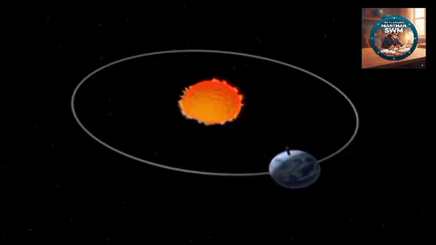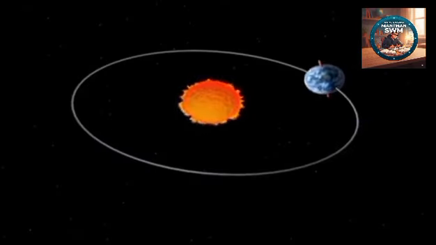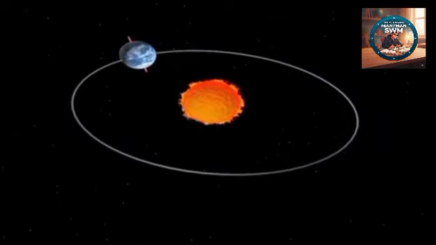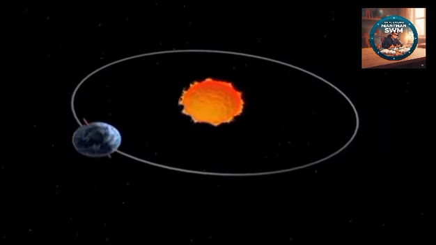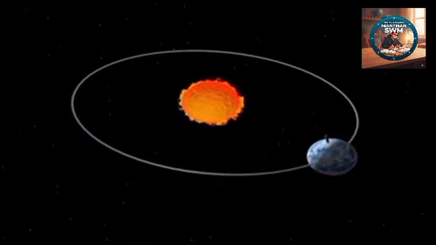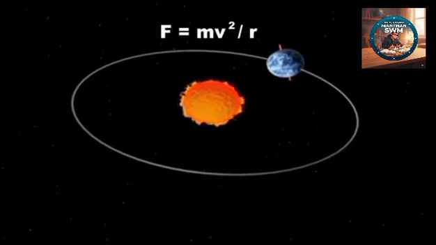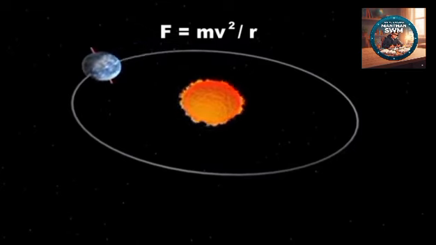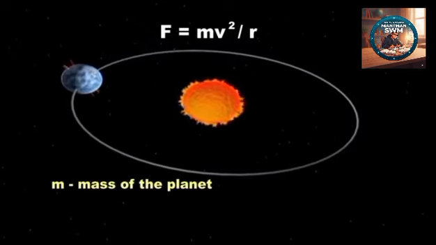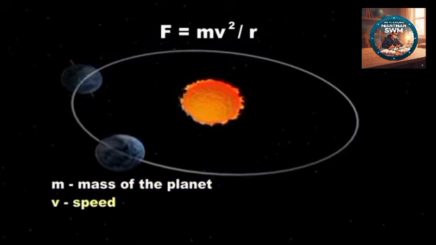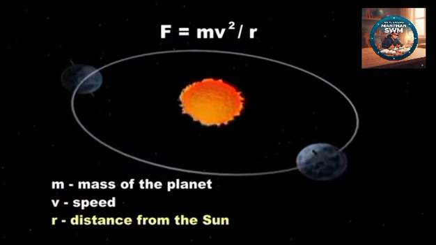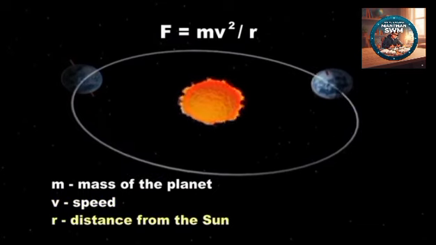If a planet is revolving around the Sun in a circular orbit in uniform circular motion, then the centripetal force acting on the planet towards the Sun must be F = mv²/r, where m is the mass of the planet, v the speed, and r is its distance from the Sun.